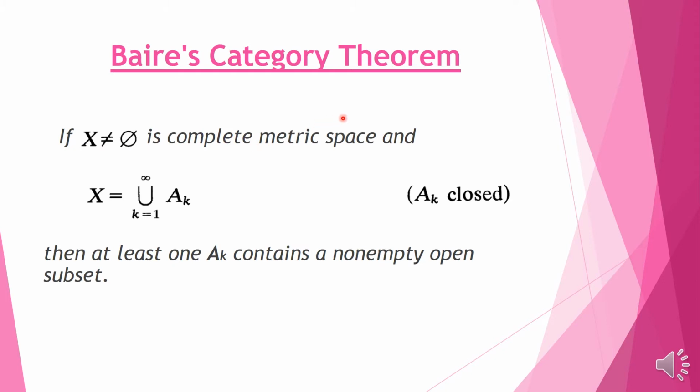Baire's principle or Baire's category theorem. This is also used in the proof of the open unit ball lemma, so you should remember it when we use it.